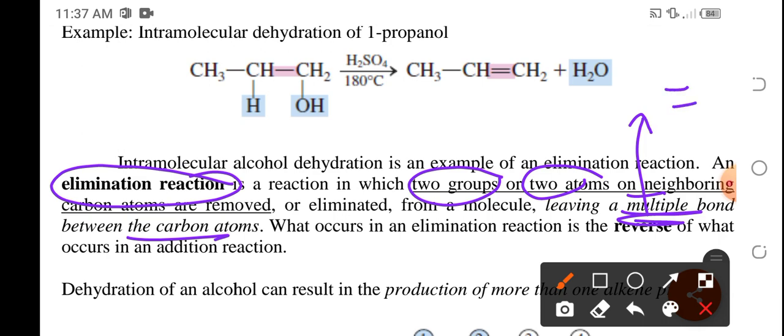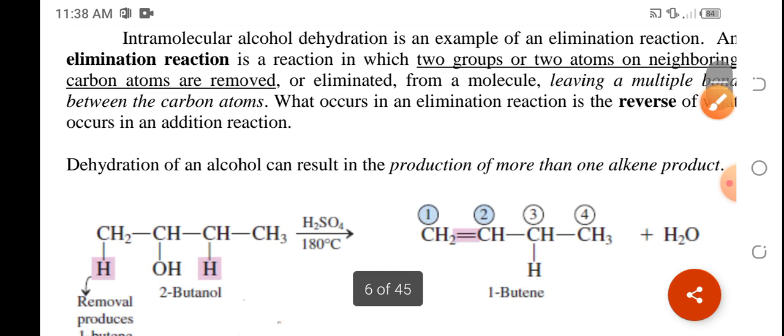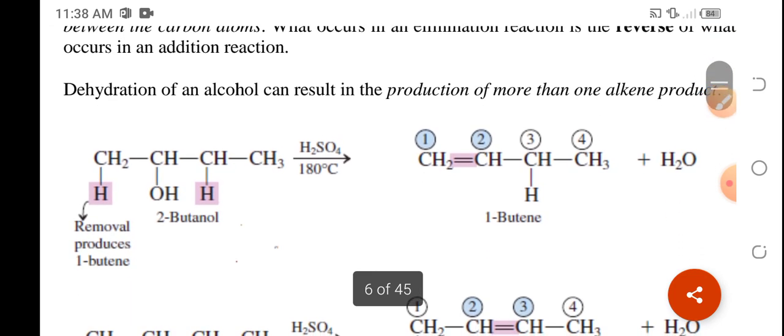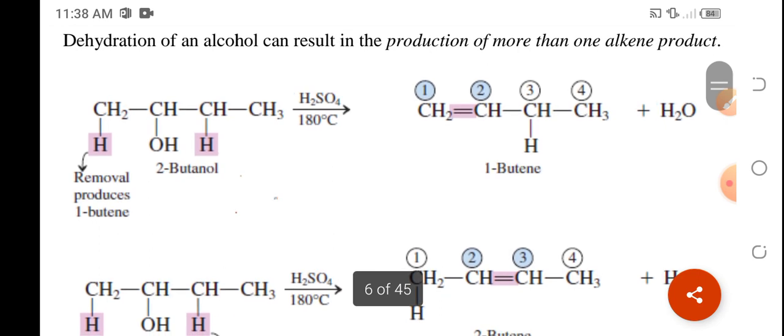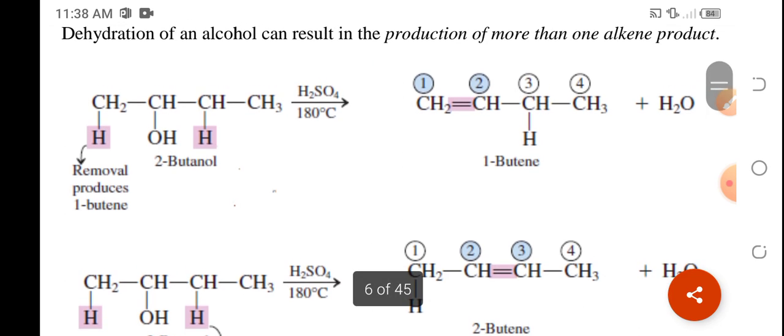Okay? So, elimination reaction is just the reverse of addition reaction. So, magproproduce tayo ng alkene. Pero, may possibility na magkaroon ng dalawang product.